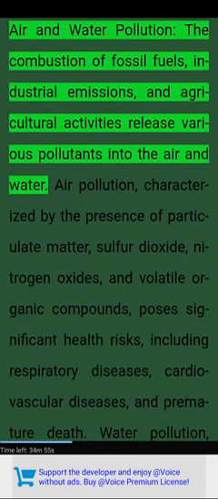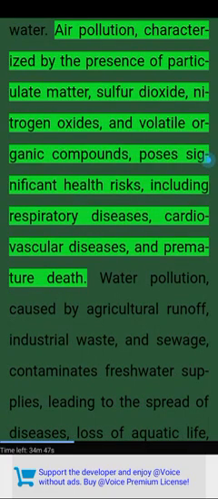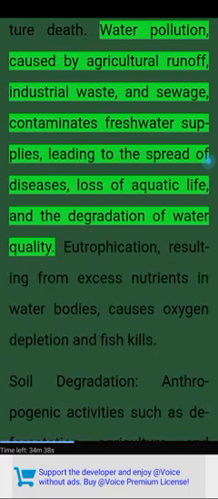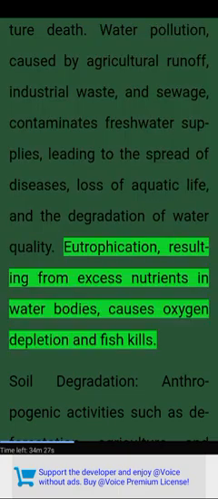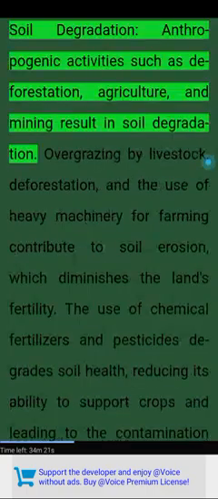Air and water pollution. The combustion of fossil fuels, industrial emissions, and agricultural activities release various pollutants into the air and water. Air pollution, characterized by the presence of particulate matter, sulfur dioxide, nitrogen oxides, and volatile organic compounds, poses significant health risks, including respiratory diseases, cardiovascular diseases, and premature death. Water pollution, caused by agricultural runoff, industrial waste, and sewage, contaminates freshwater supplies, leading to the spread of diseases, loss of aquatic life, and the degradation of water quality. Eutrophication, resulting from excess nutrients in water bodies, causes oxygen depletion and fish kills.